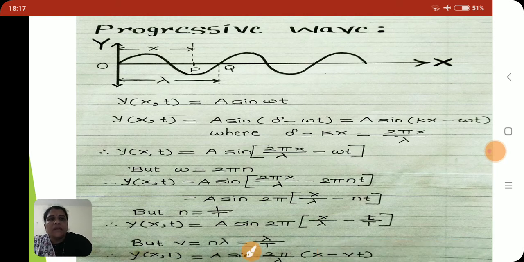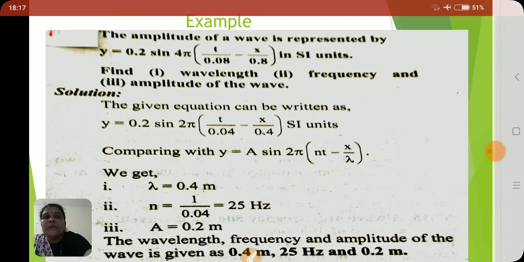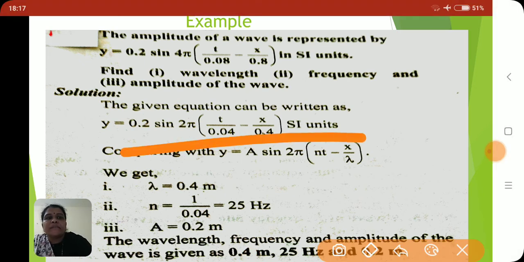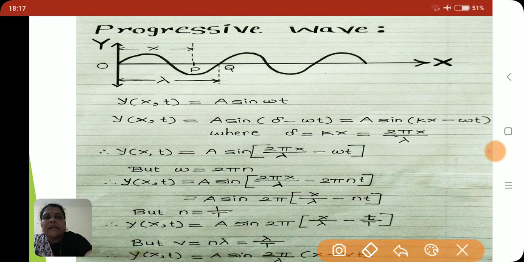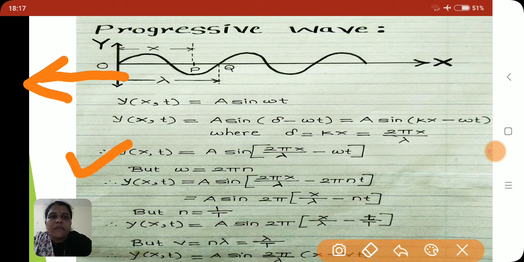All these are the different forms of the equation of a simple harmonic progressive wave traveling along the positive direction of the x-axis. If the wave travels along the negative direction of the x-axis, then the general equation for displacement y of x,t is a sin(2 pi x upon lambda plus omega t).